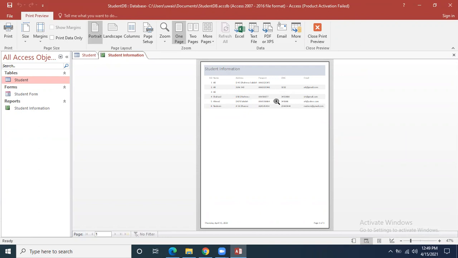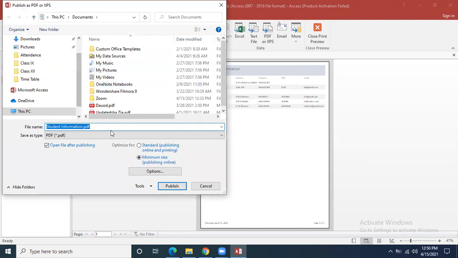So what is meant by report? Now the concept of report is clear or not? What is meant by report when it comes on paper? Okay. Now you can see that this is on paper. You can take even print out. You can make it PDF. You can give the command of print. I can print it directly from here as printer is attached with my PC. I can make it PDF file as well.